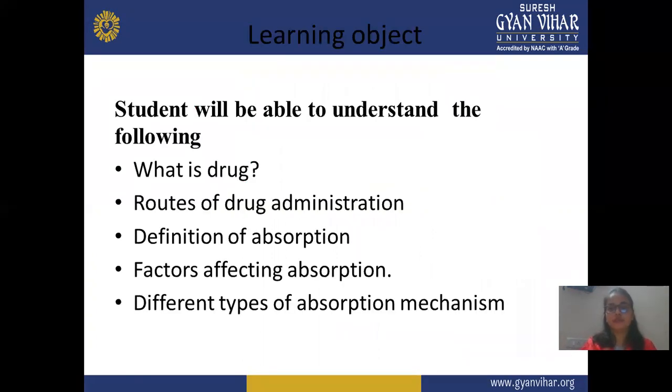First, we look at the basic objectives of this lecture. Before starting this topic, we should know the definition of a drug and the routes of drug administration, which route is used for drug absorption, whether intravascular or extravascular.